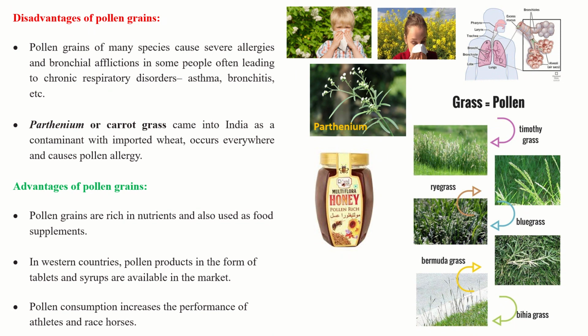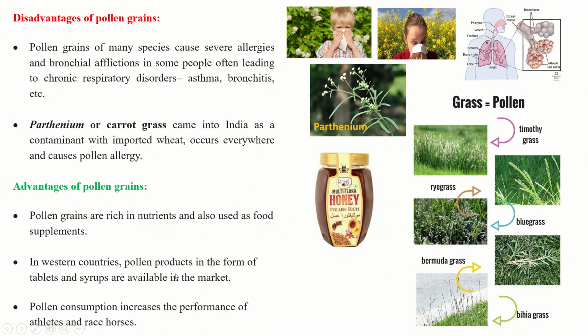So this is one of the tests to find out whether the honey you are consuming is natural or artificial. In natural honey you will always find pollen grains, because the honeybee collects nectar from different flowers, and during that, pollen grains are dusted on the bees and transferred into the hives. That's why in honey we get many pollen grains, which are rich in nutrients.